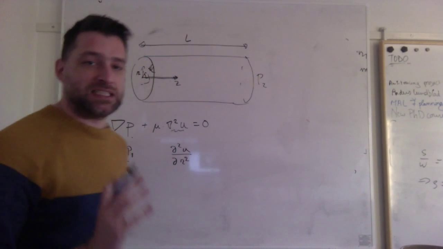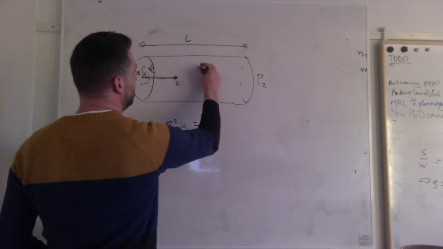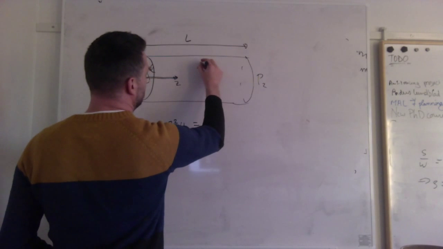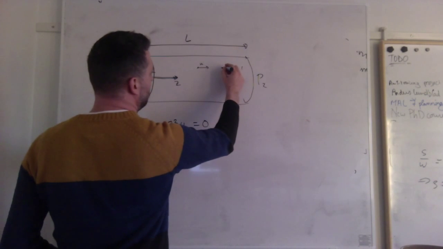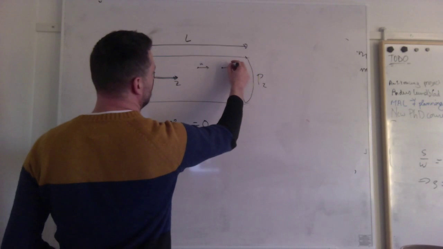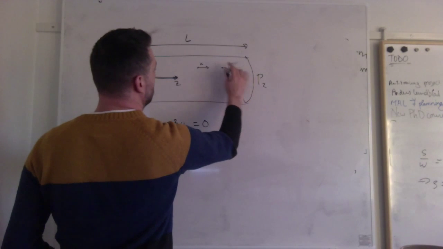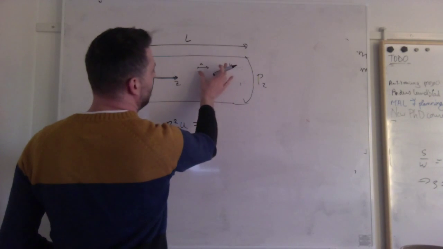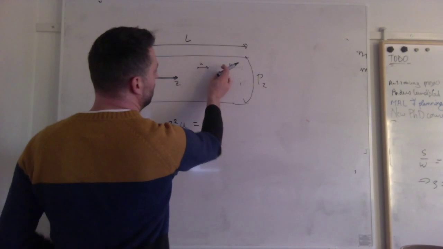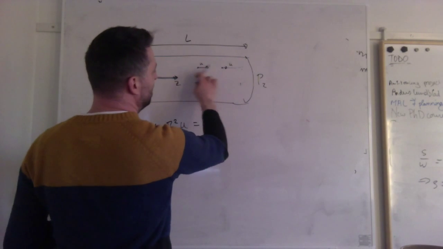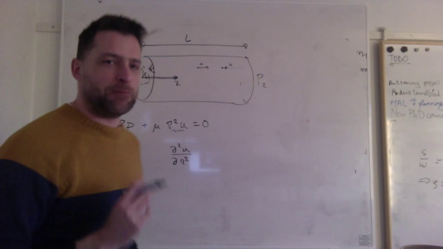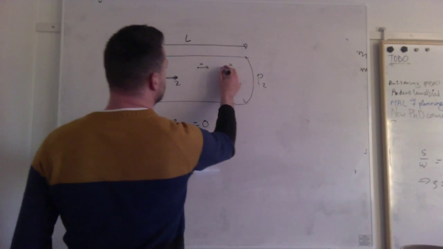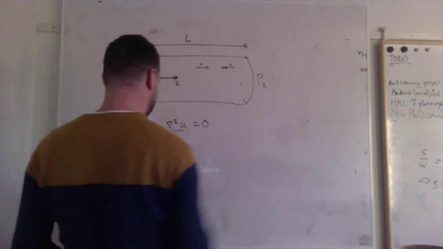If it wouldn't be the same, for example, if I consider a point here and look at my velocity u here, and I take another point here and I have a velocity u that would be different, for example larger or smaller, that would mean I have to compress or decompress my fluid to get different velocities. But because I have an incompressible fluid, in every point I must have the same velocity.